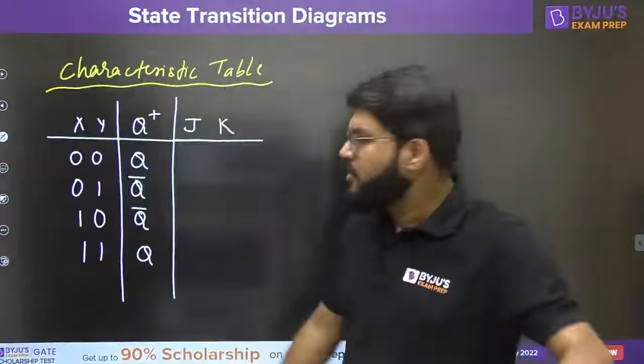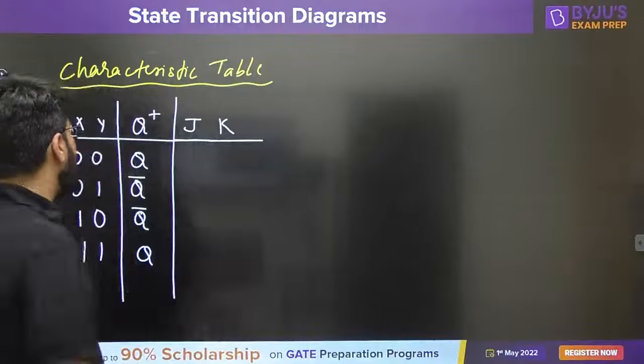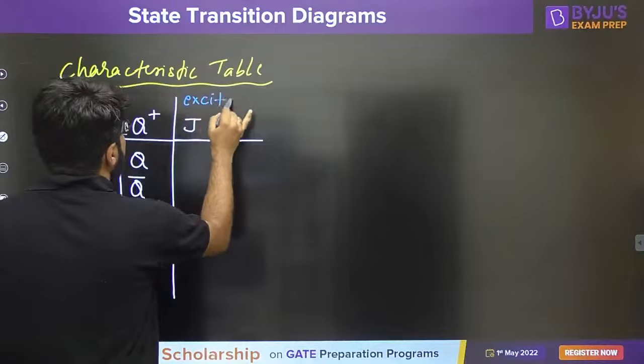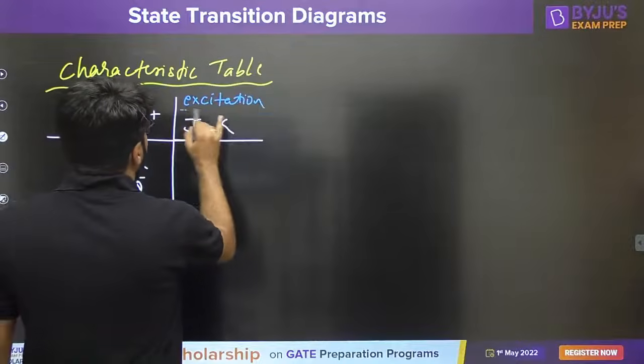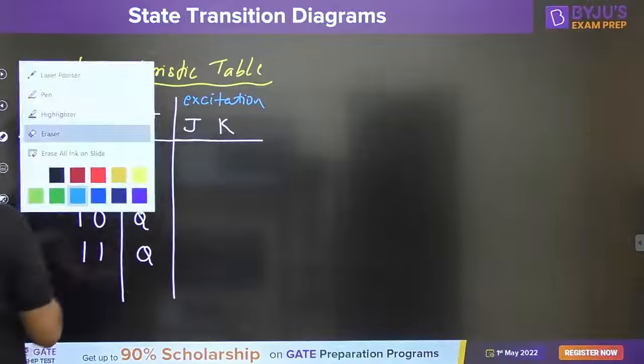Reverse, you have to think. For the given state transition, what should be the input to the flip flop? The excitation table actually you have to make, right? The excitation signal. So this is the excitation part. What input to be applied to make that state change occur?